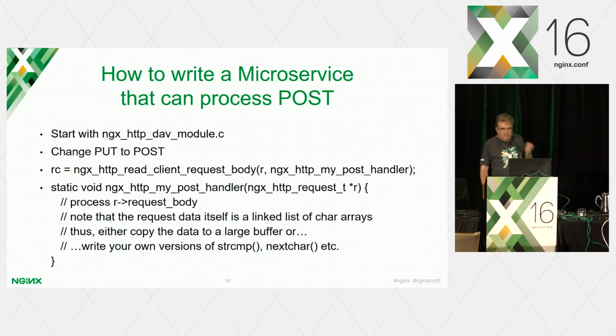So now you have a problem right there. Either you copy all of this data into a large buffer which you allocated, which is an expensive copy operation, and actually we did this, because the alternative is almost worse. You have to write your own version of a JSON parser and strcmp and all kinds of things, nextchar, that actually know about this linked list and can deal with that.